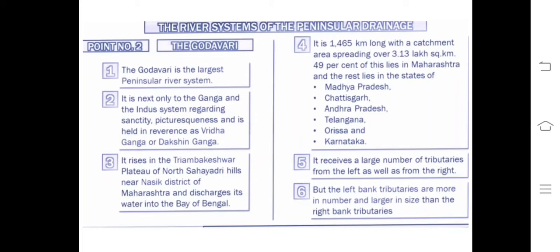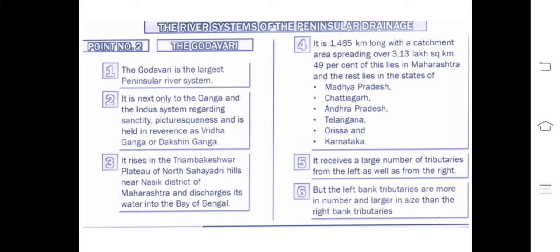Very simple, easy to understand. How Andhra? Because of Telangana. Telangana is very close to Maharashtra. From here you can relate. And Karnataka also, because Karnataka is also very close to Maharashtra. So it covers many states actually. So 1, 2, 3, 4, 5, 6, 7 states.